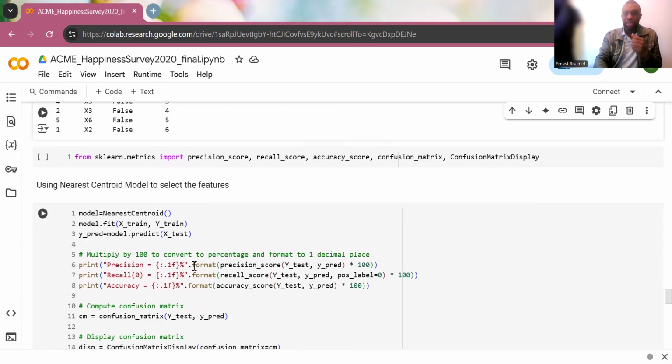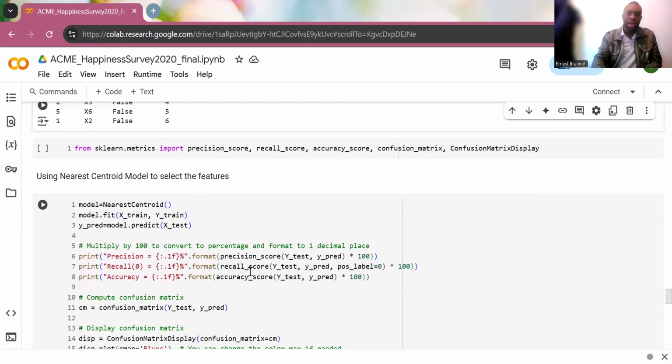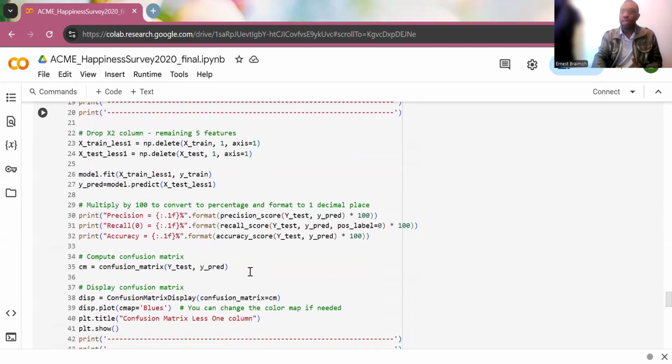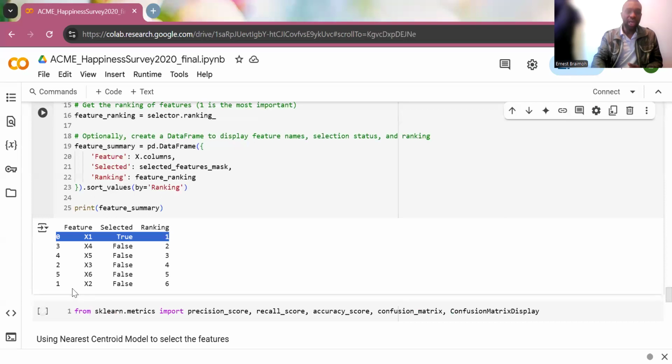So my model that I selected, the nearest centroid, I used it to start eliminating the features one after the other, starting from the weakest, the X2, then I'll get to the X1.